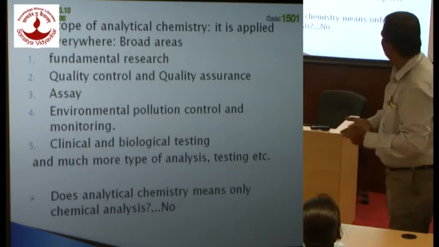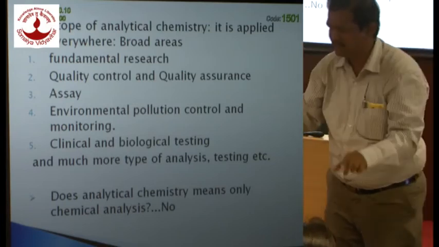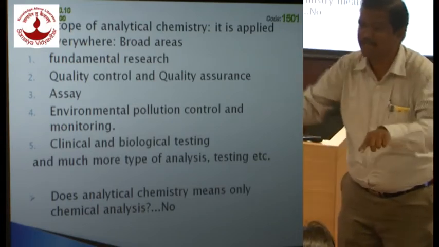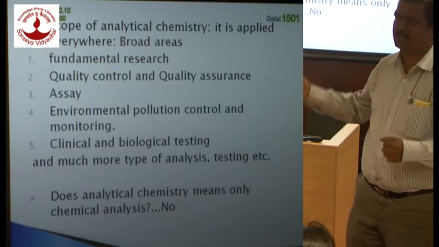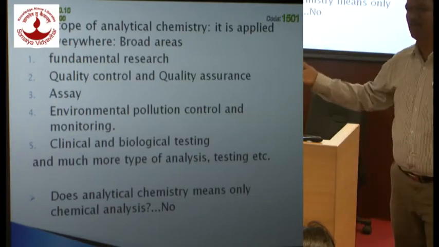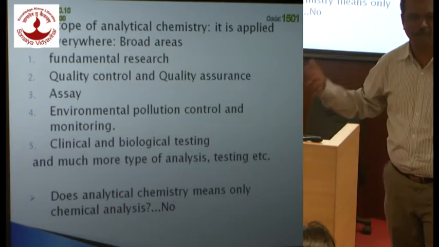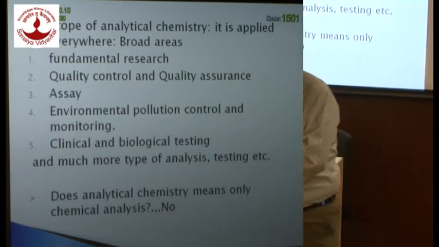So for environmental pollution control, whatever guidelines or limits are being set are devised by analysis of the samples, and therefore analytical chemistry plays a vital or major role in that. And of course, monitoring. For monitoring of pollution or extent of pollution, you again rely on different analytical methods.